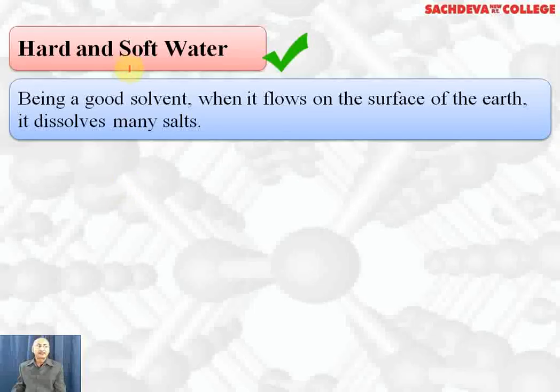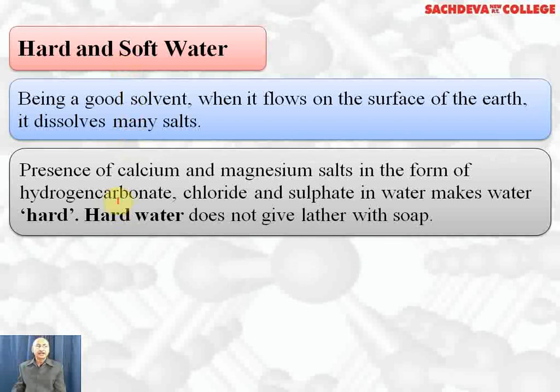Water, being a good solvent, flows on the surface of the earth and dissolves many salts which make it hard. The presence of soluble salts of calcium and magnesium in the form of hydrogen carbonate, chloride and sulfate in water makes it hard. So if you are asked what hard water is, it means water that contains soluble salts of calcium and magnesium ions. Which soluble salts, hydrogen carbonates, chlorides and sulfates of calcium and magnesium, cause hardness of water?